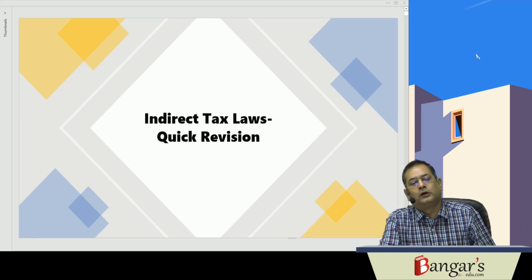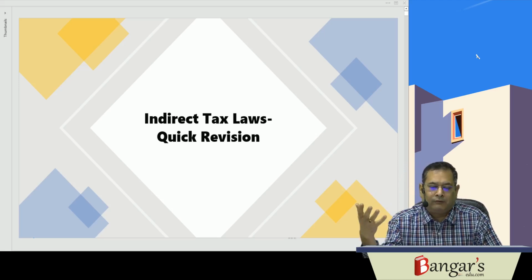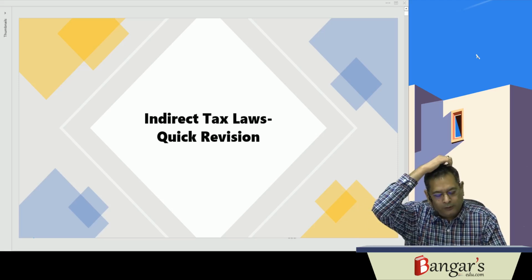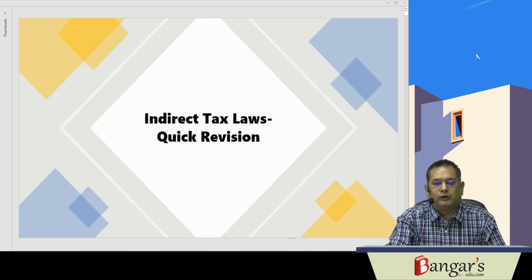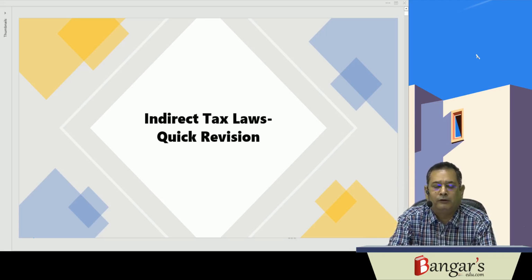Students had a lot of doubts and apprehensions about how they will be able to complete the entire indirect tax laws course on the eve of the examination, as the syllabus is vast enough. They were asking how they will be able to revise the entire syllabus, what the key important topics are which they must focus on, and what topics are not important. For that purpose, last minute revision must be there.